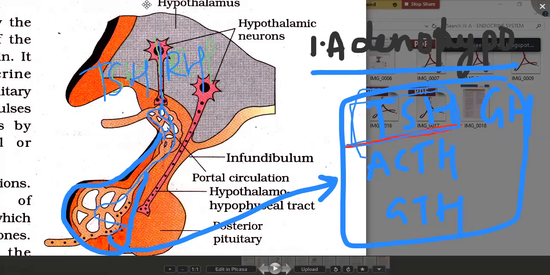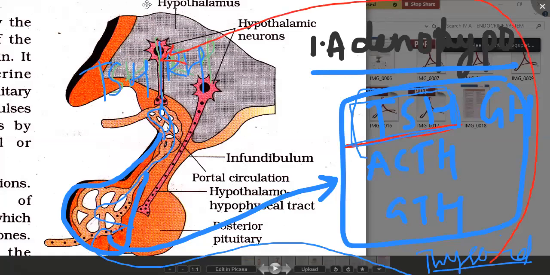Okay. Where does this TSH go? The TSH will go to the thyroid gland and stimulate the thyroid gland for the secretion of thyroxine. Okay. So when the thyroxine hormone levels increase in the blood, the increased thyroxine concentration will reach the hypothalamus.